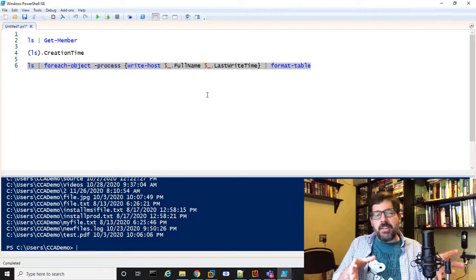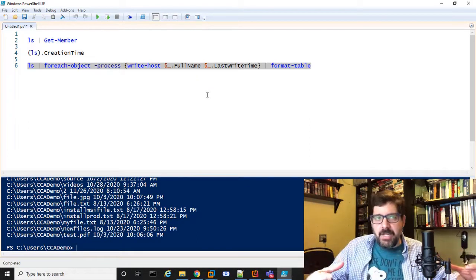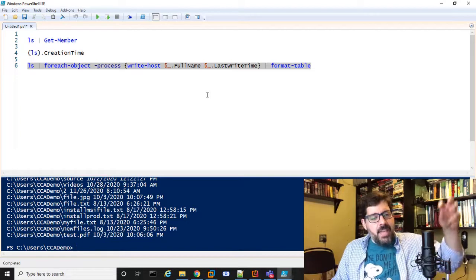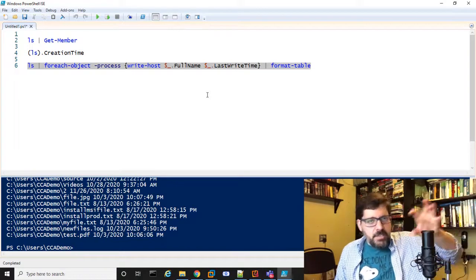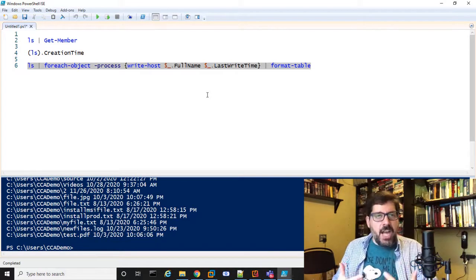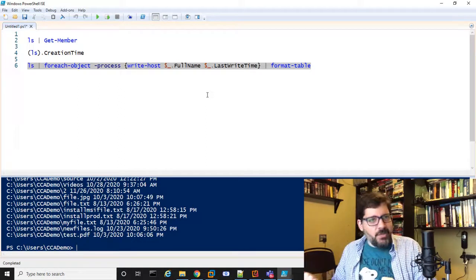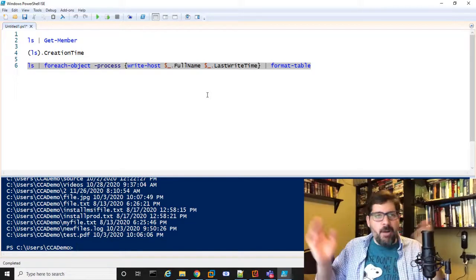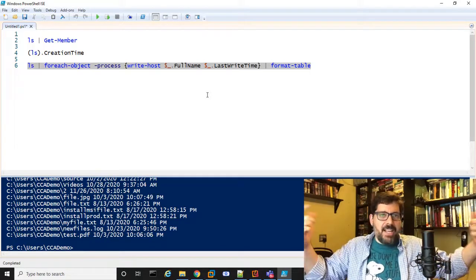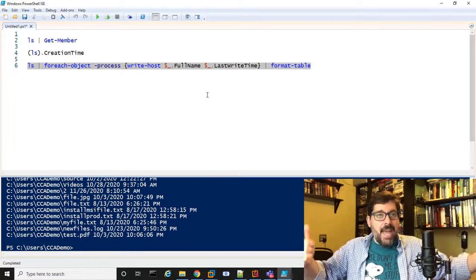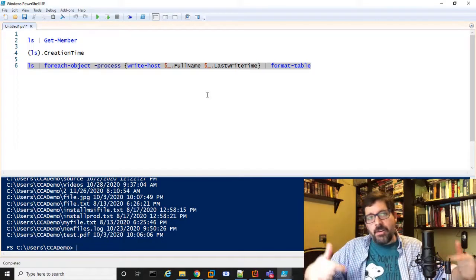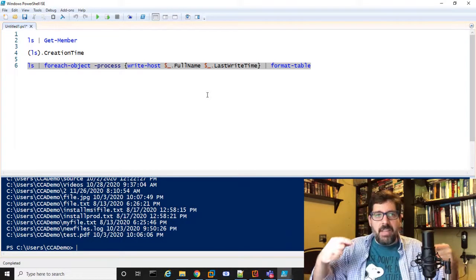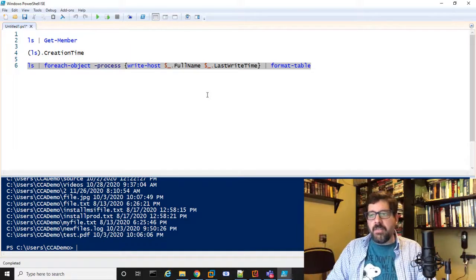So this is where you start to see that, yes, everything is objects in PowerShell, but the ls command is passing this sort of multi-valued object into ForEach-Object so it can iterate through them. But as I iterate through them, what I'm passing to Format-Table is just a string on each iteration, right? I'm just passing a string each time I iterate through. So it's just outputting that string. It's one big object, right? Because I'm not formatting it as an object. So we have to learn how to work with things as objects and not just as scalar strings or even arrays.